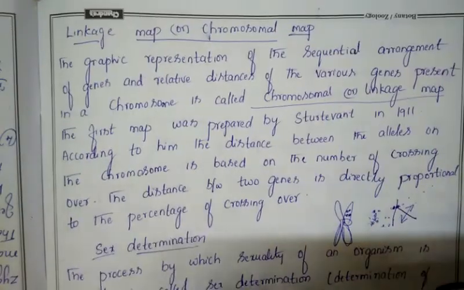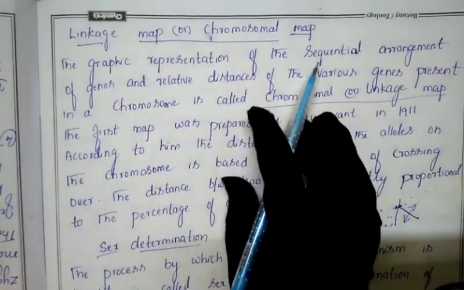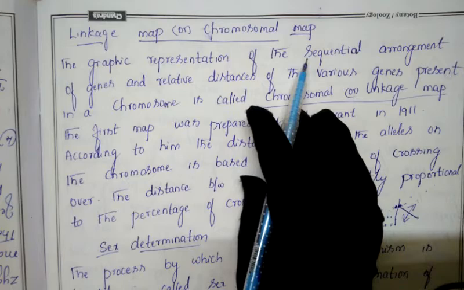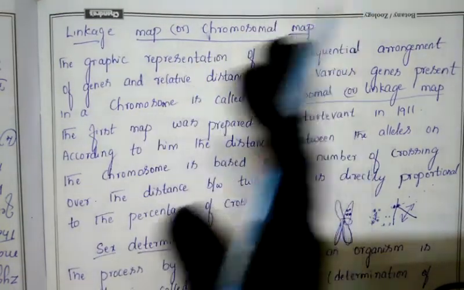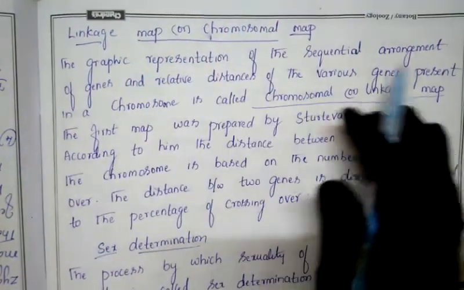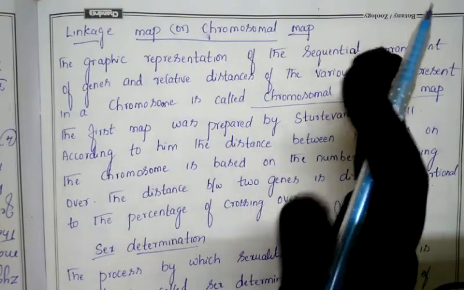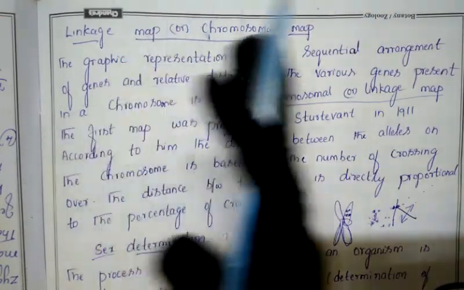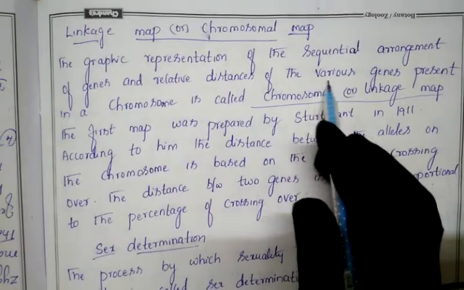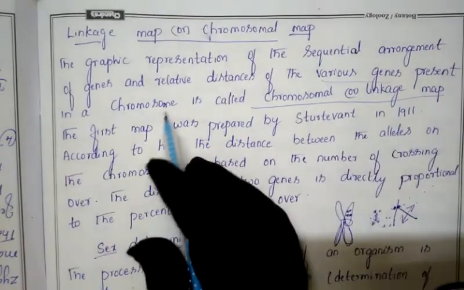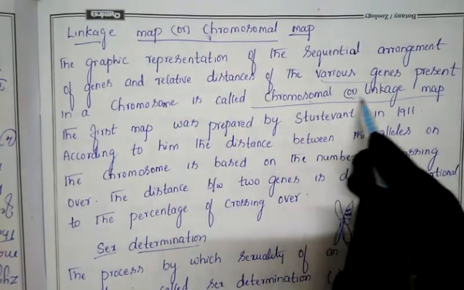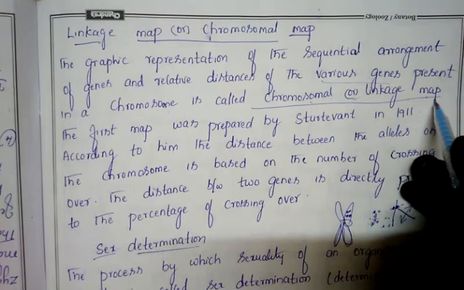So linkage mapping is nothing but a graphical representation. In this graphical representation, sequentially means orderly. So continuously and orderly, we will find the arrangement of genes, how the genes are arranged on the chromosome, and what is the distance between one gene and another gene. What is the distance between the various genes present on the chromosome? This condition we call chromosomal or linkage mapping.